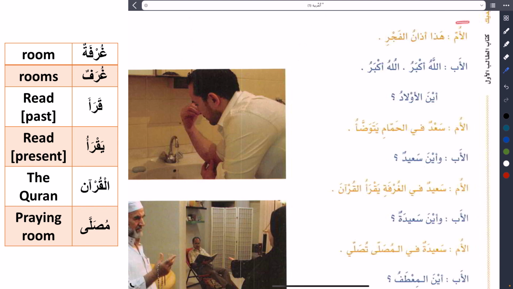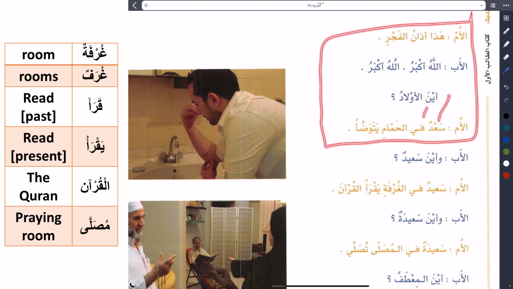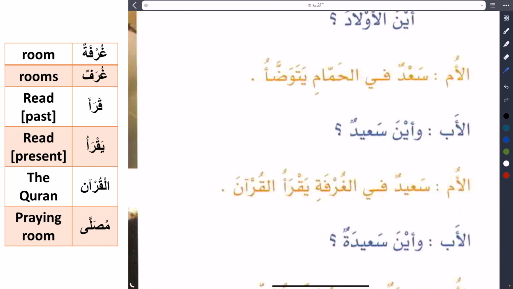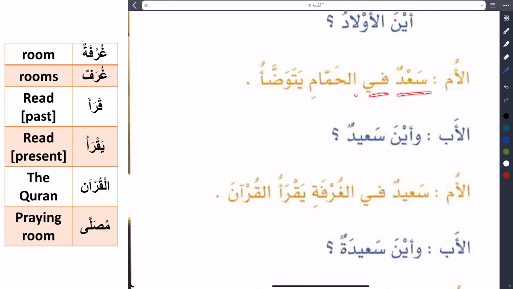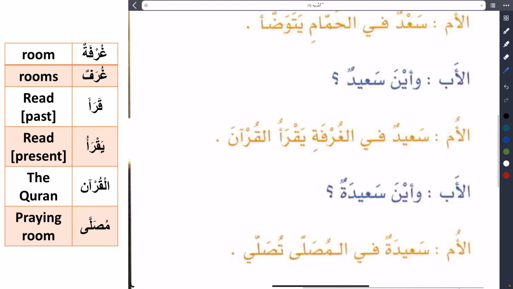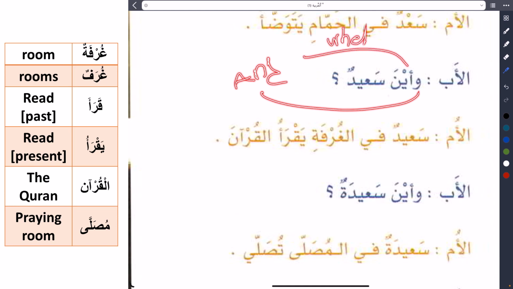Last class we have completed until this sentence Sa'dun fil hammami yatawadda'u, and we said Sa'd is in the bathroom, he is doing wudu. Today inshallah we start the next sentence: Wa ayna Sa'idun. I think you know wa, this is and. Ayna, where. Sa'id is Sa'id.